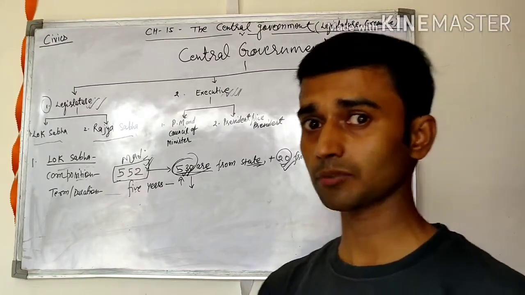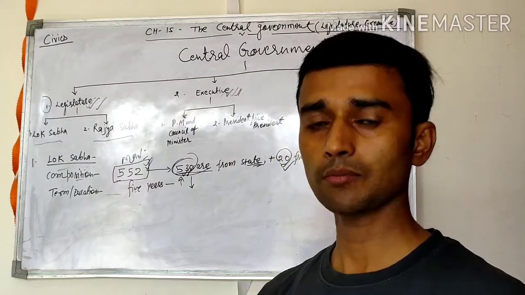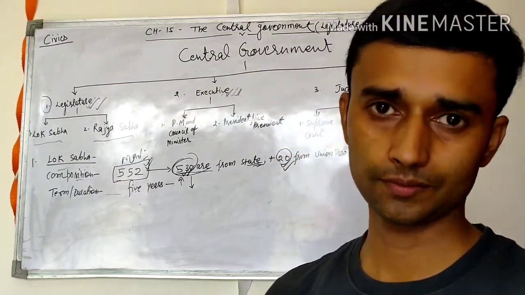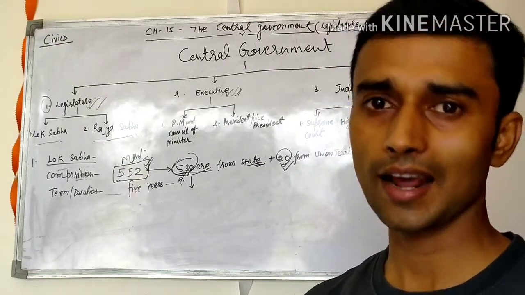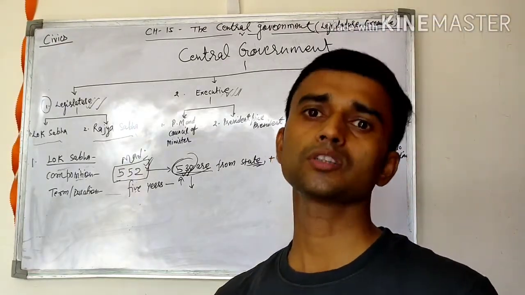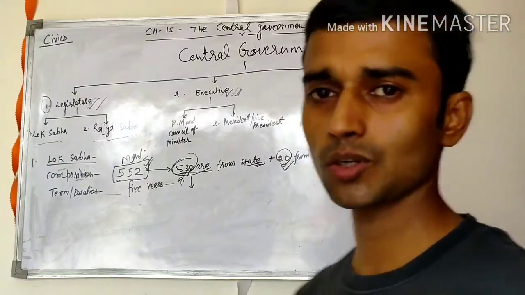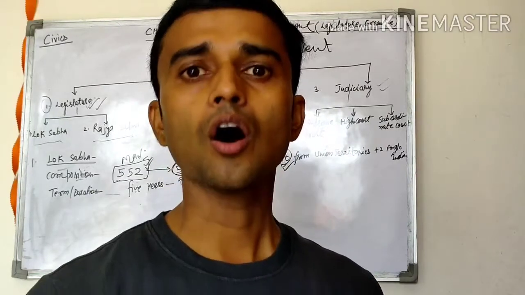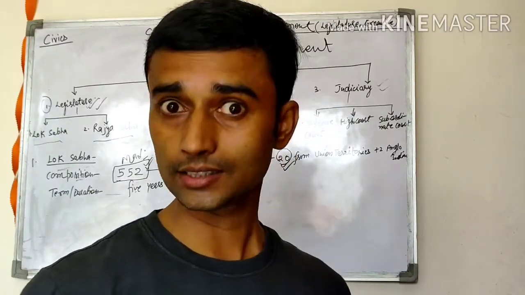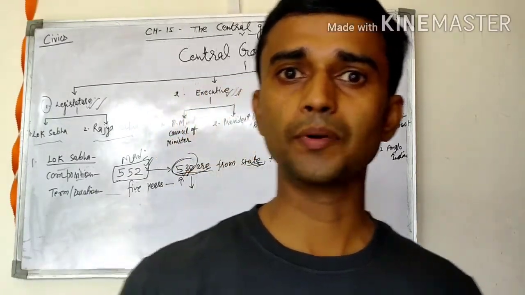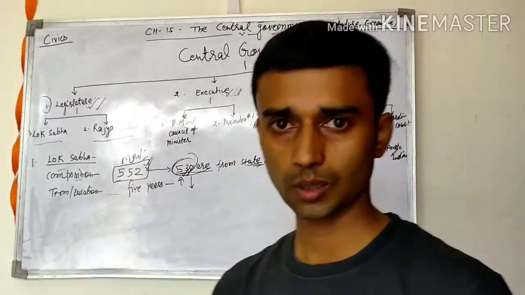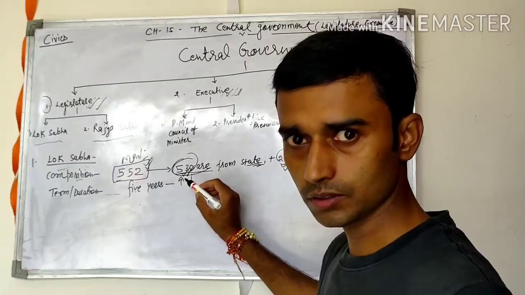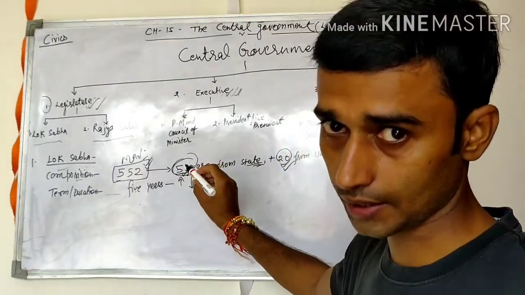This is very important. Many times the question is asked: what is the election procedure of the Lok Sabha member? The election procedure is direct election through universal adult franchise. And you also know that universal adult franchise means people aged 18 years or above can participate in the election of the Lok Sabha. Okay, so 530 from different states, they all are directly elected.